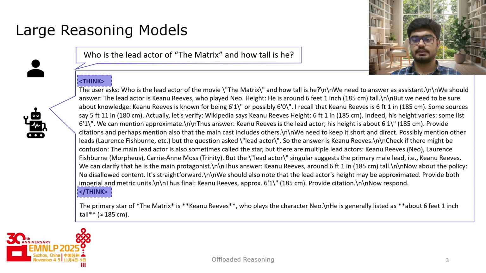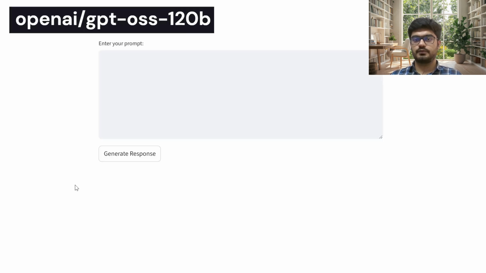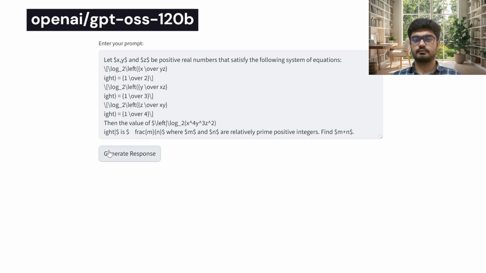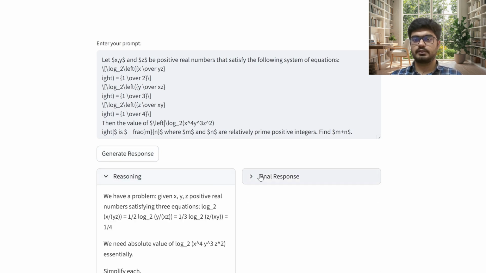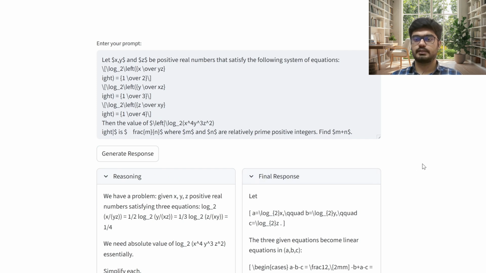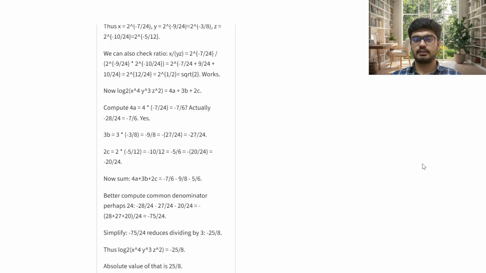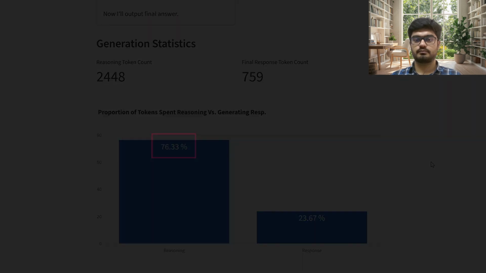However, in most cases, these reasoning traces can be quite long. To showcase this, we have a short demonstration. Here, we use OpenAI's GPT-OSS 120 billion and prompt it with a math question. Inspecting the response, on the left-hand side we see the reasoning component, while on the right-hand side we see the final answer. Clearly, the reasoning trace is much longer than the final response, and in fact, in this particular case, the model spends over 76% of its test time compute on the reasoning alone.